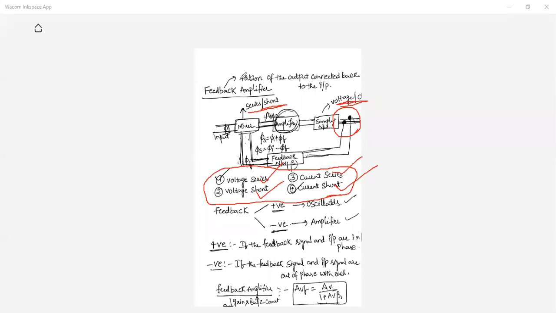CR, who is CR? Me. Those who are not answering, give me the list at the end. Okay, ma'am. J8 Manoj. Yes, ma'am. What is the relation between gain, bandwidth, product?